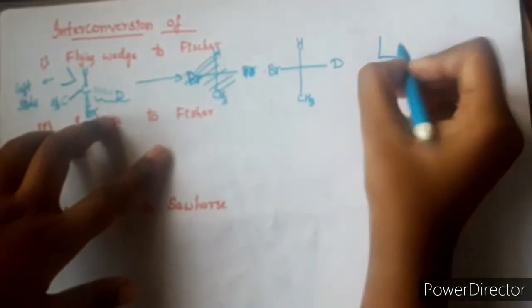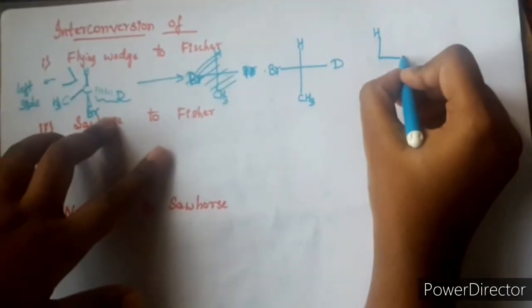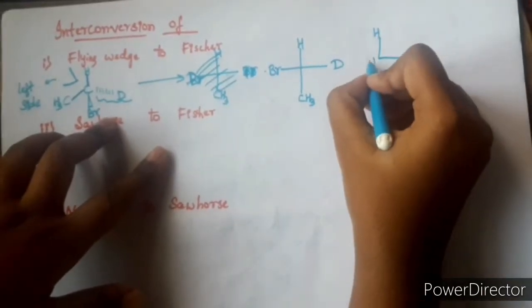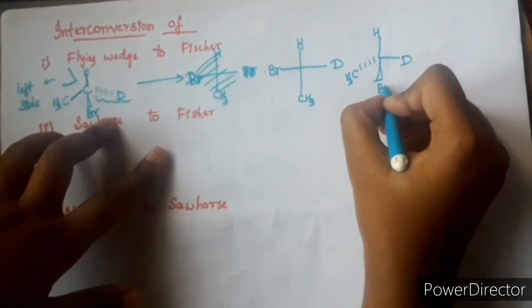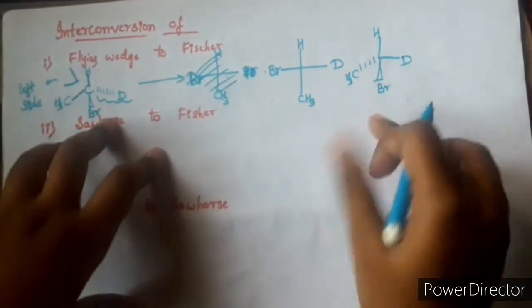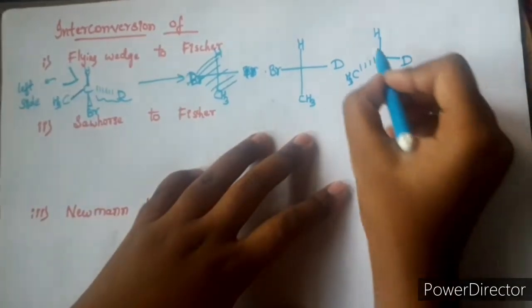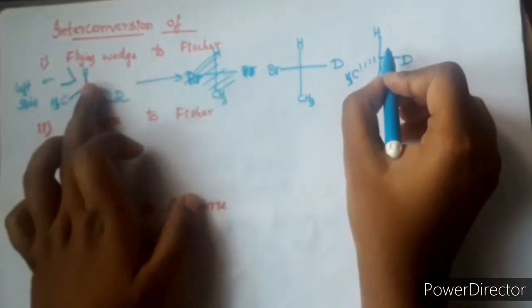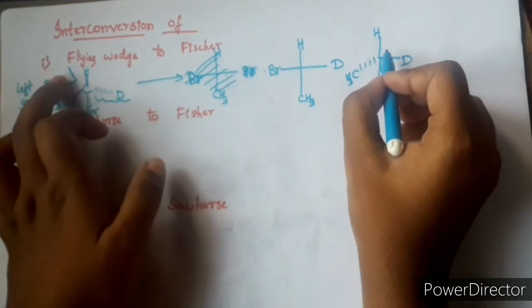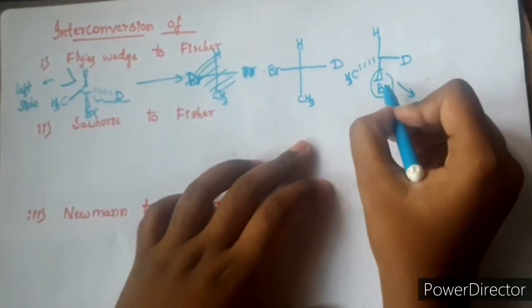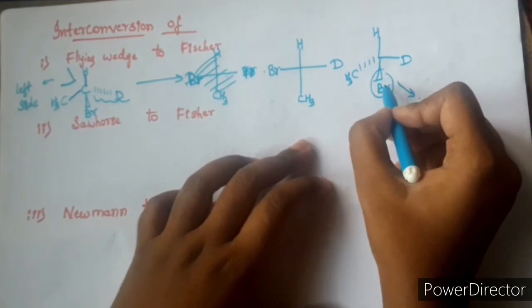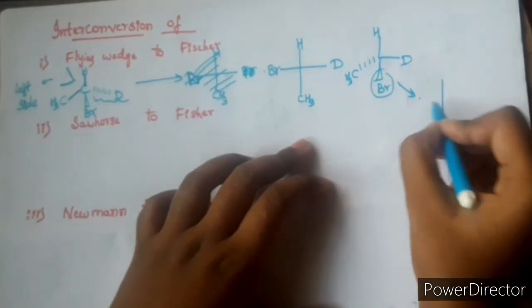If the bend is on the right side like this, then the group which is above the plane will go to the right side, whereas if it is on the left side, the above group goes to the left side.